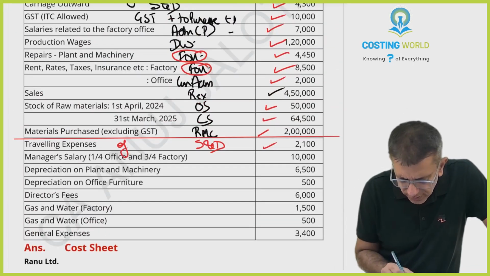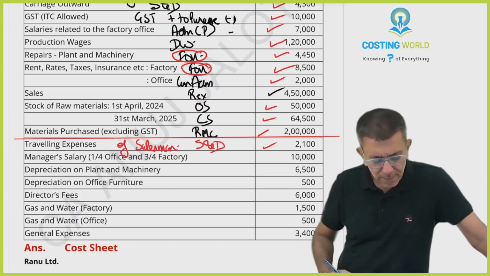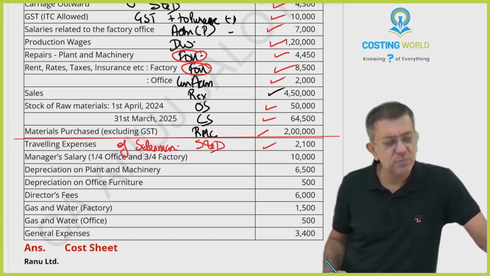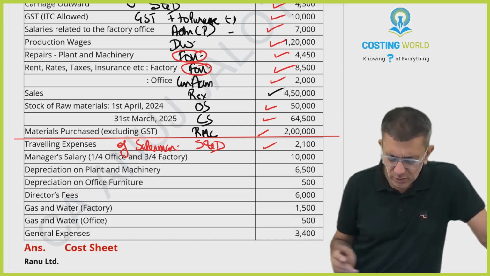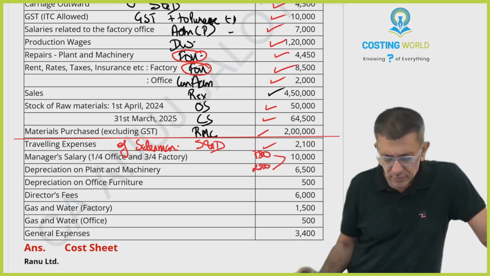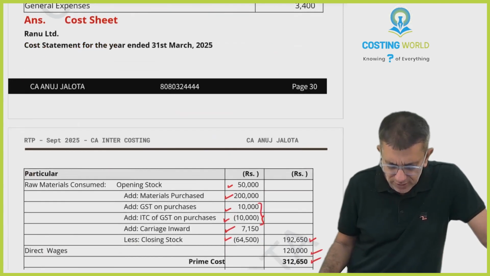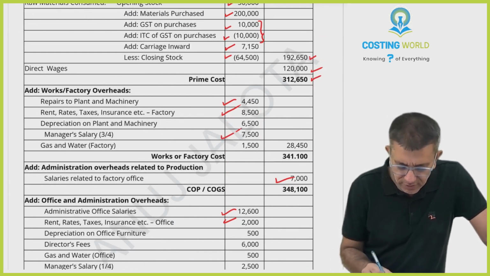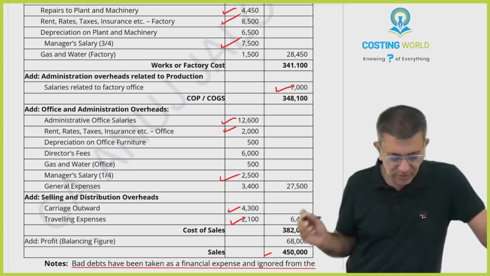In case you all wish to be writing, you all can. By default, we will think like that only. Manager salary, 1/4 to office means admin and 3/4 to factory, so that will be factory overheads. I'll divide this into two parts. This will be part of factory, this will be part of general admin. You can see that 7,500 comes over here and 2,500 will come over here.